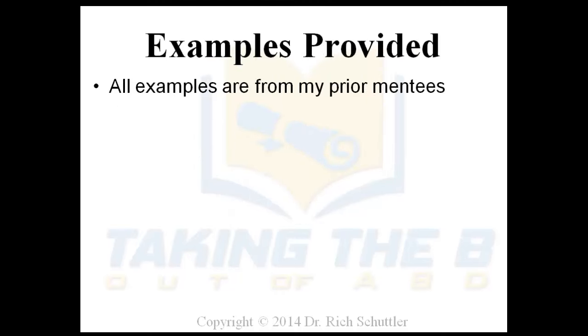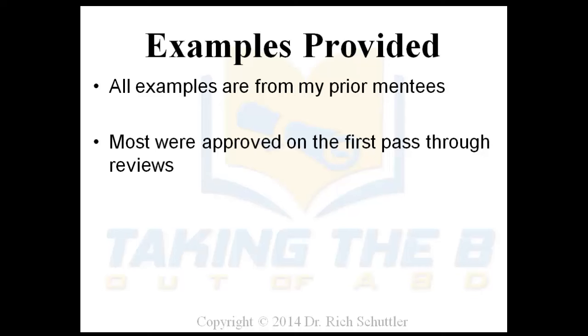Now what I want to do is share some examples from some of my mentees who have gone through their dissertation research and successfully graduated. In most cases, my mentees have finished their proposal and their dissertation reviews at the university level on the first review. Now, this has more to do with them than it does with me, but my guidance as the dissertation chair has been consistent with every one that I've done, where we've worked on one heading at a time, one section at a time, one chapter at a time. And I believe that is the strong point of what I call incremental gains, as small steps add up over periods of time to equal, in this case, a proposal approval or a dissertation approval.